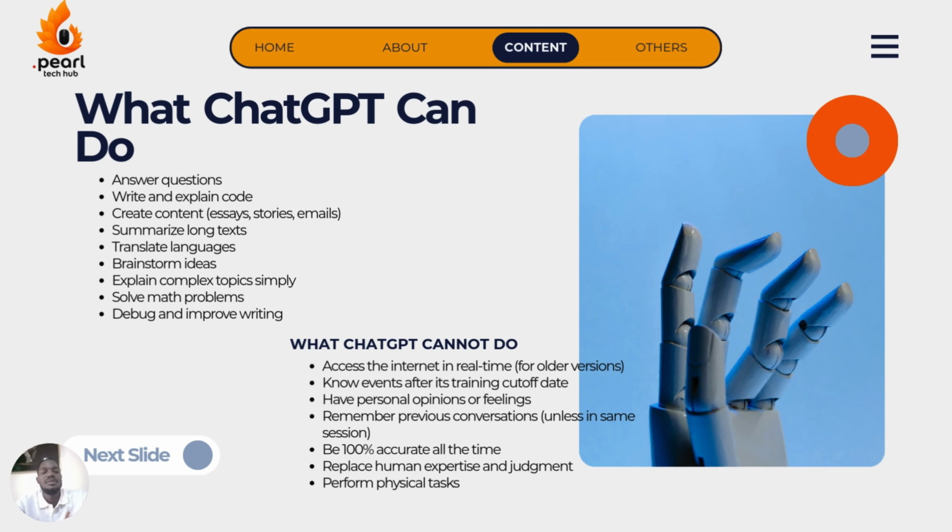It can never be 100% accurate. These tools can never be 100% accurate all the time. That's why they have disclaimers like "ChatGPT can make mistakes" under the response. So you have to take time and look through the important information. It can never replace human expertise and judgment because first and foremost, human beings are the creators of AI.